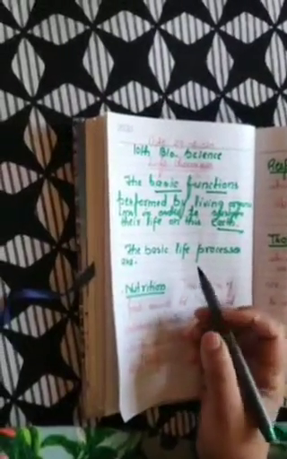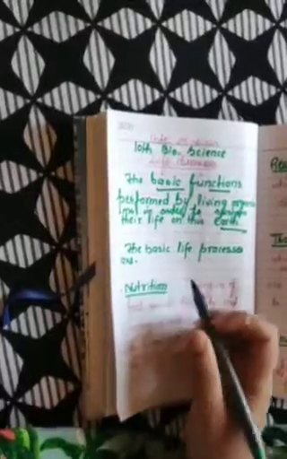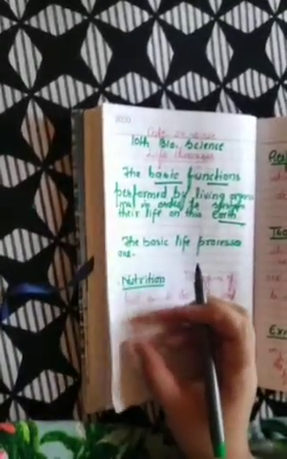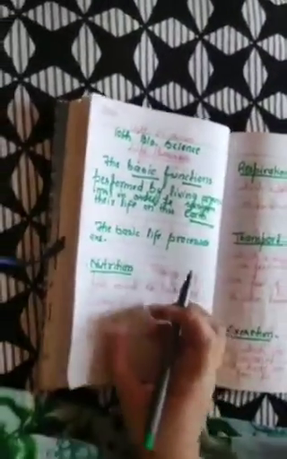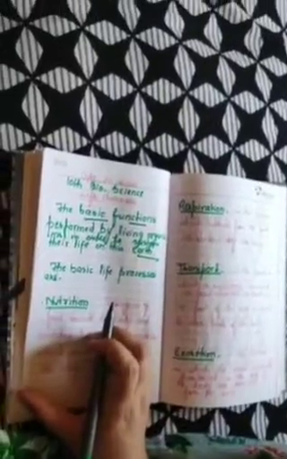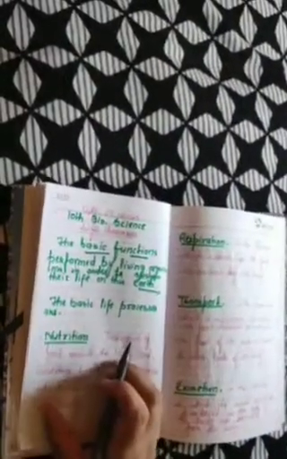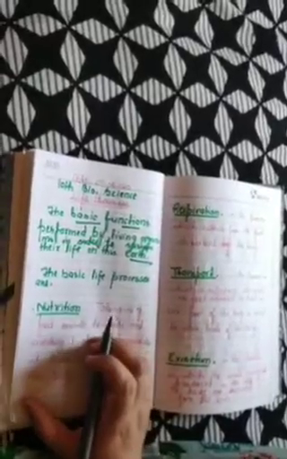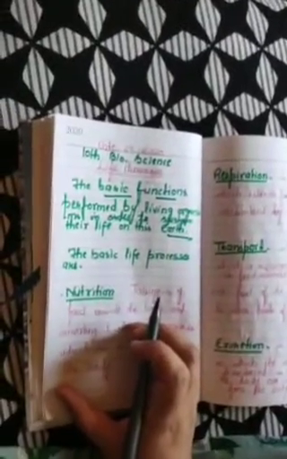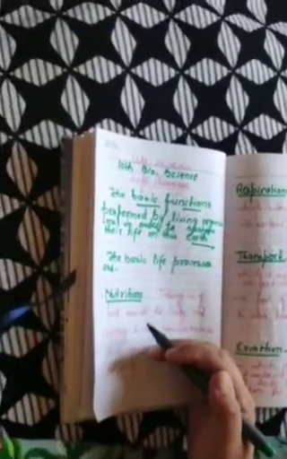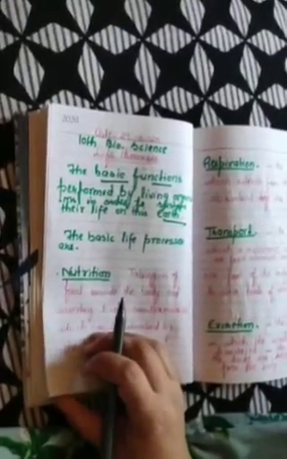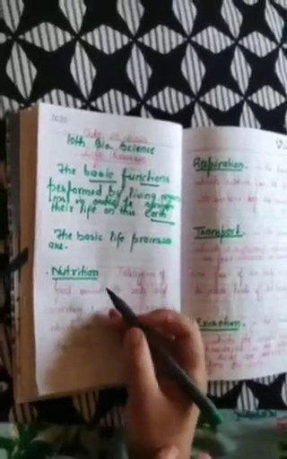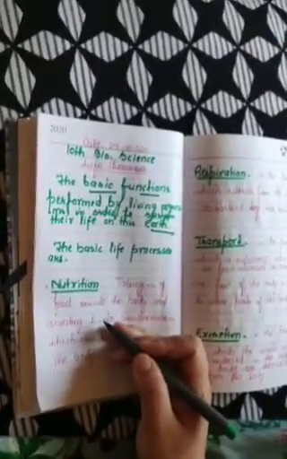We need food to get energy, and how that energy is transported to every part of our body, and how the waste materials that are made in our body are expelled, or we can say excreted from our body, and how reproduction continues this generation. This means these are the life processes. These are the functions which living organisms perform.